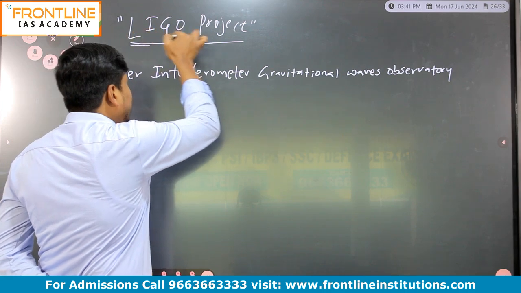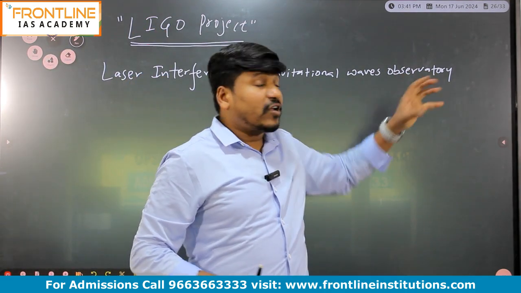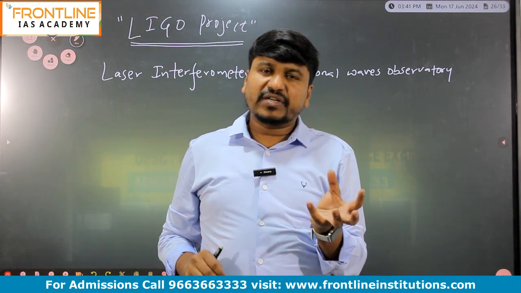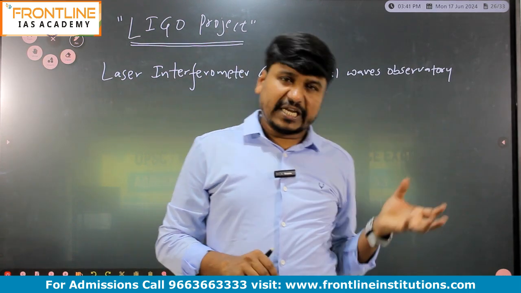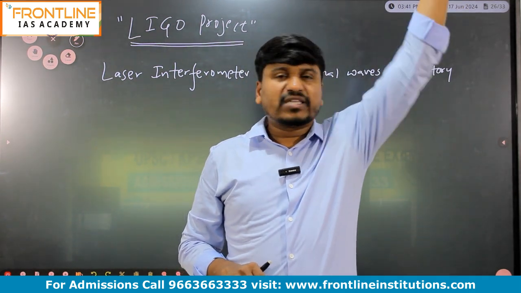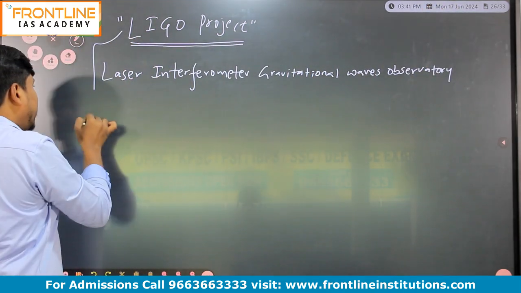And what is the object of this project? This project is an observatory, meaning it's a kind of research center which consists of some telescopes, and with the help of the telescopes the gravitational waves in the sky or in space will be detected. Its main objective is, just write down the main objective